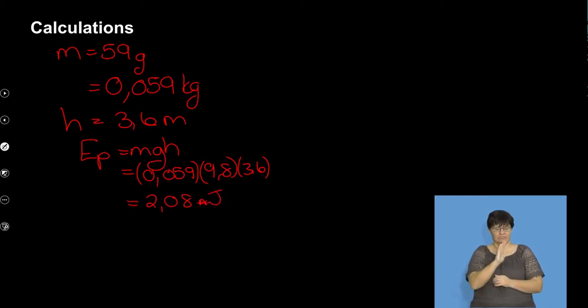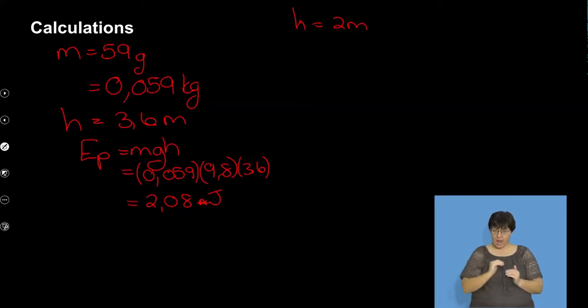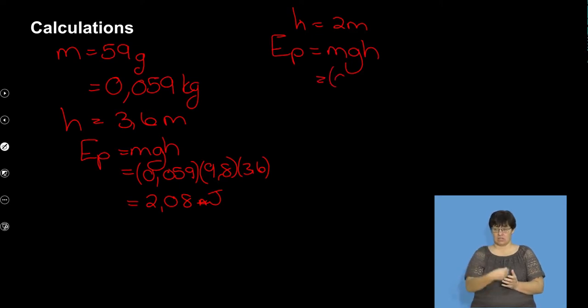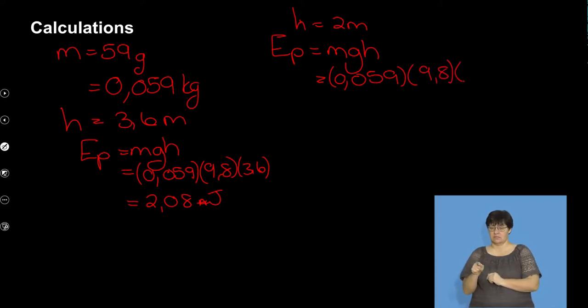joules, okay? We then saw that it went back up to a height of 2 meters. So if I now change this height to 2 meters, we now need to say to ourselves, well, will the potential energy change? Height has changed. So what the potential now becomes, mgh, so 0.059, we've got 9.8 times 2 this time.